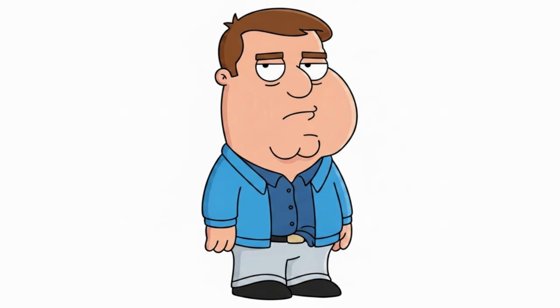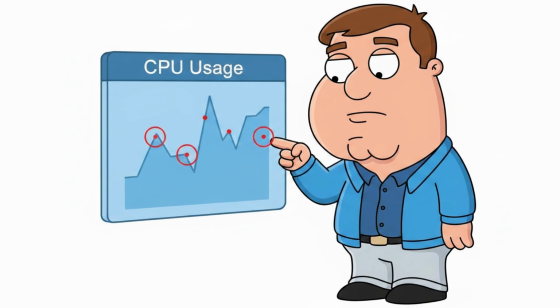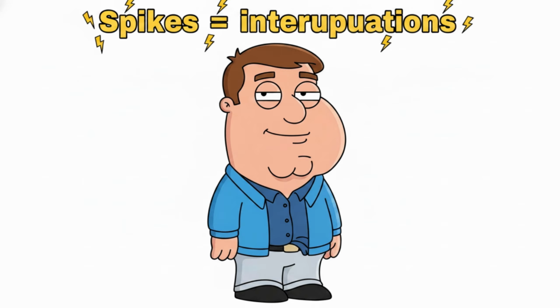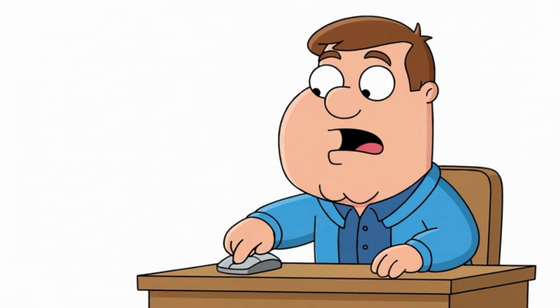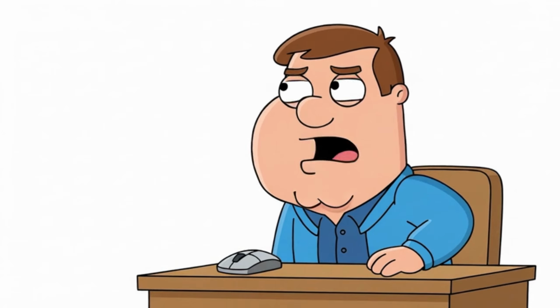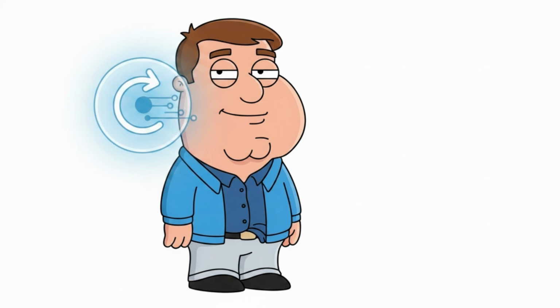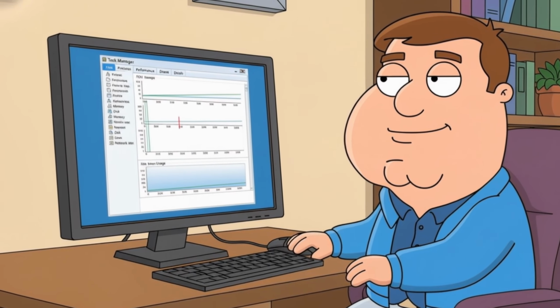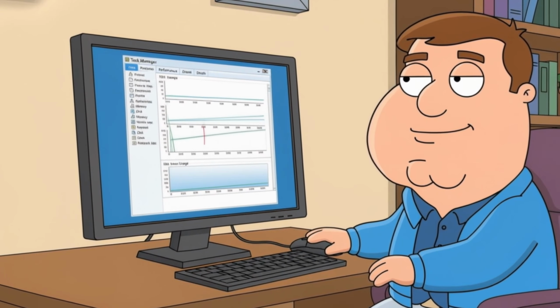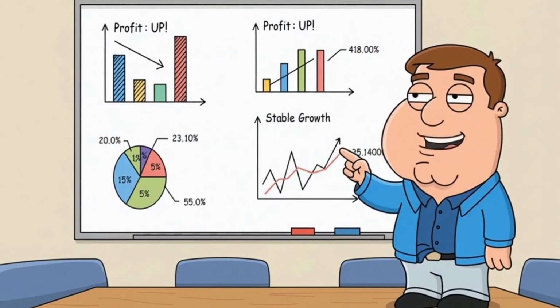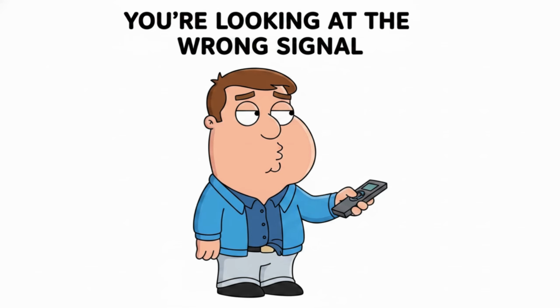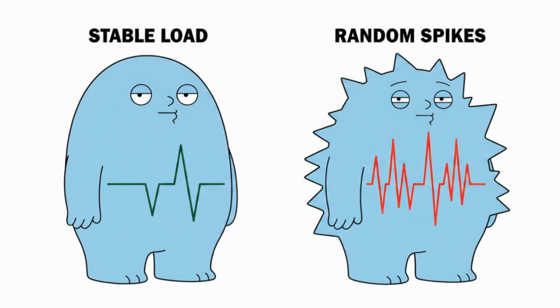Think about it like interruptions. You're working, then something cuts in for a moment, then it's quiet, then another interruption. Even if those interruptions are small, they break your flow. That's exactly what happens inside your PC. Tiny spikes, micro delays, short bursts of activity that don't show clearly in averages but destroy responsiveness. And Task Manager smooths all of that out, so you see a calm graph while your experience feels chaotic. That's why your system can sit at 20 to 40% CPU usage and still feel slow, because those numbers don't show spikes, they don't show interruptions, and timing is everything.